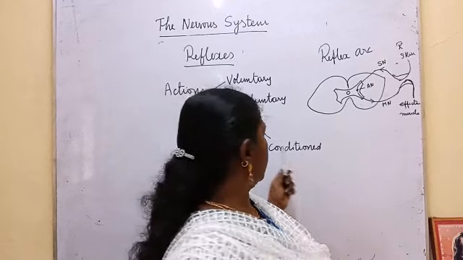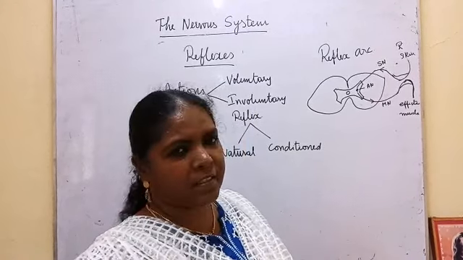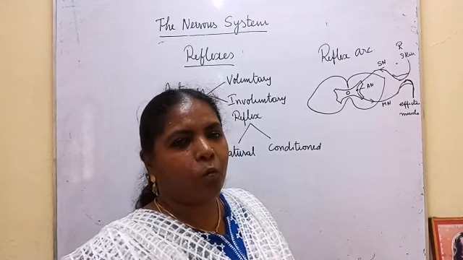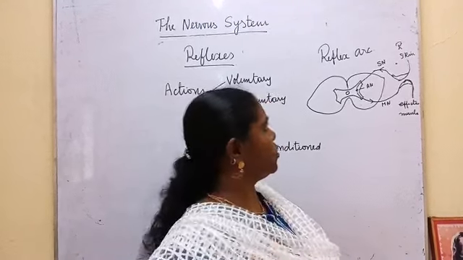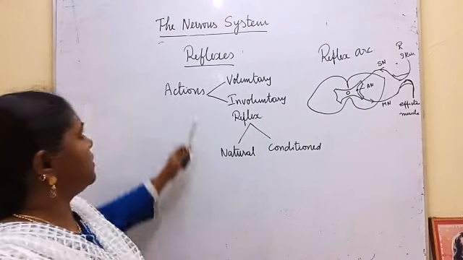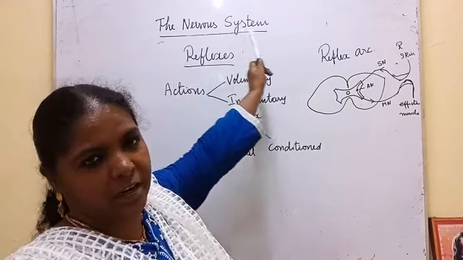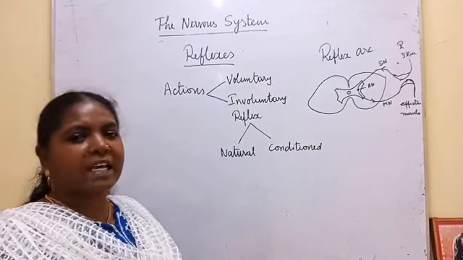Okay, so there are different types: natural reflex and conditioned reflex. Go through what comes under natural reflex and what comes under conditioned reflex. With this, we are finishing the nervous system. Next, we are going to see sense organs.